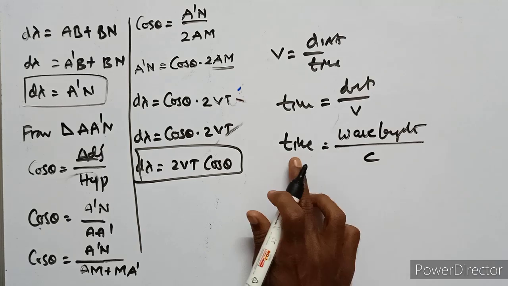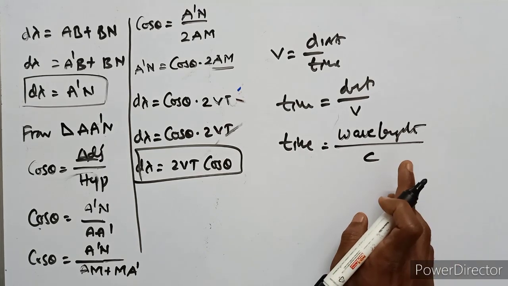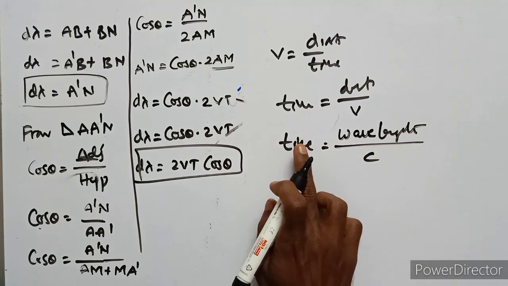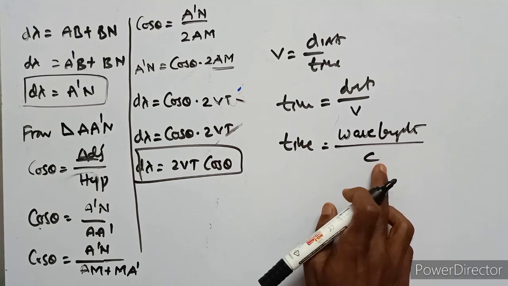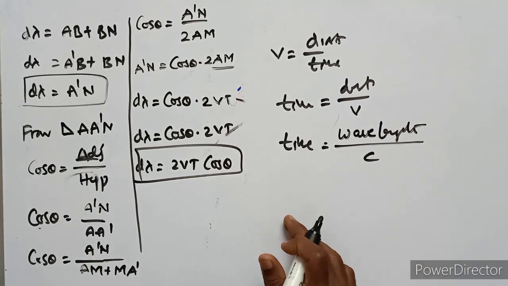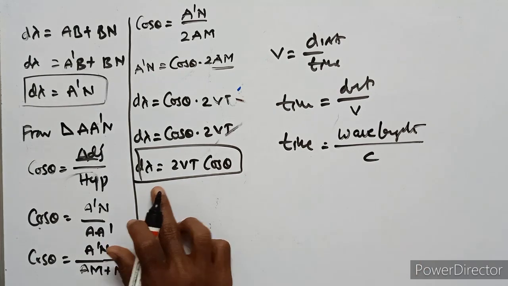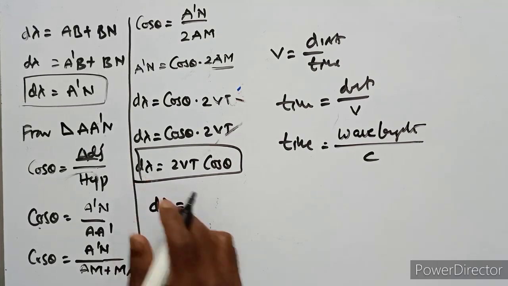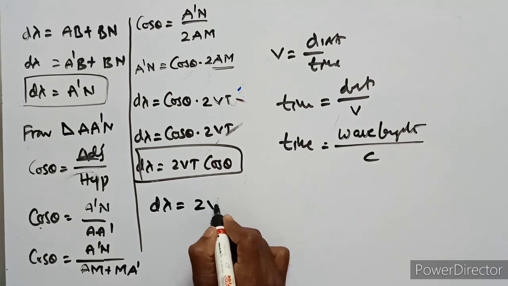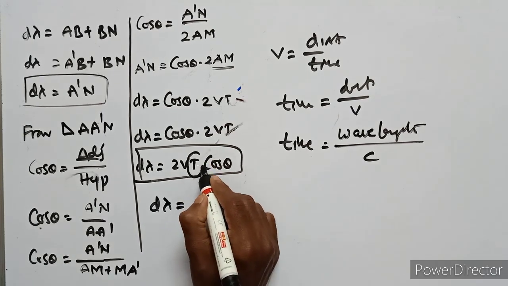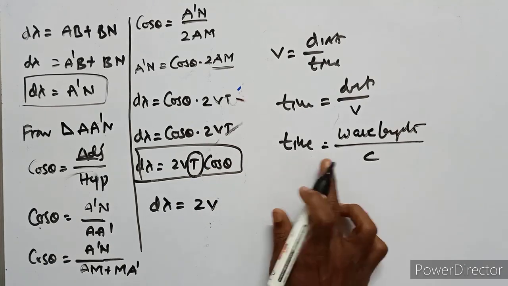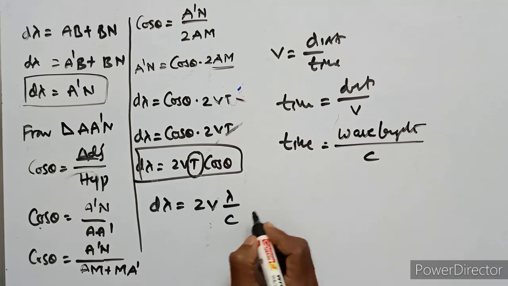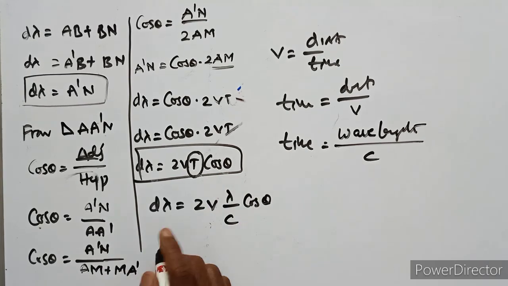So time equals wavelength upon c. Then this equation can be written as d lambda equals 2v into time, times cos theta.